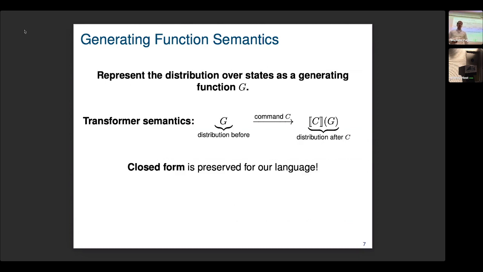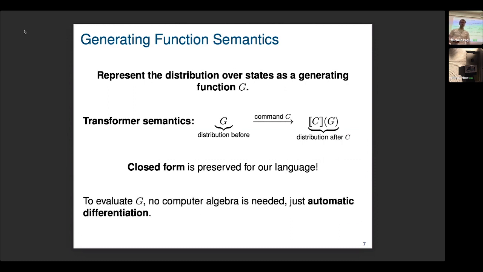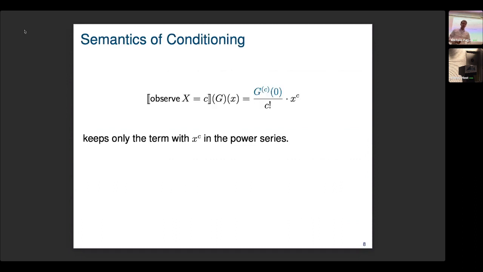Important is that the closed form is preserved for all the constructs in our language. And also importantly, to evaluate g, we don't need computer algebra, but it's enough to just have automatic differentiation. Why do we need automatic differentiation? One example where we need it is the observe construct for conditioning.